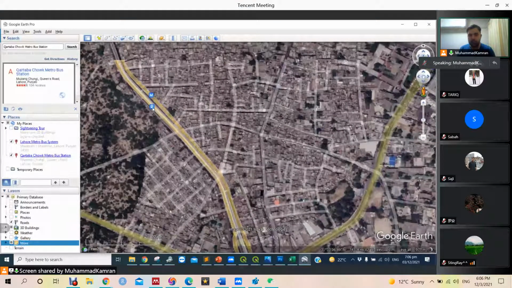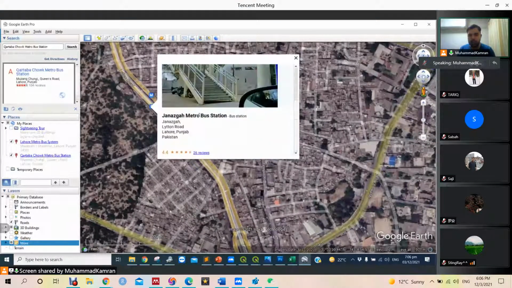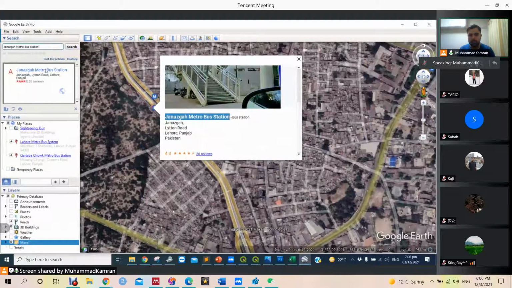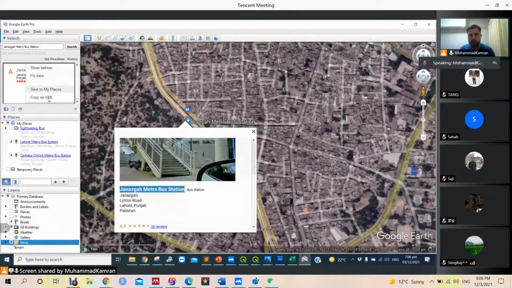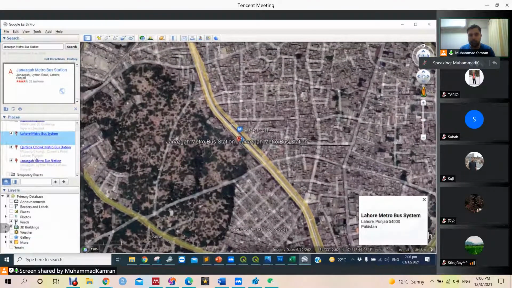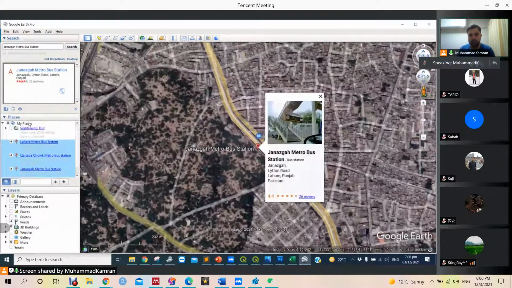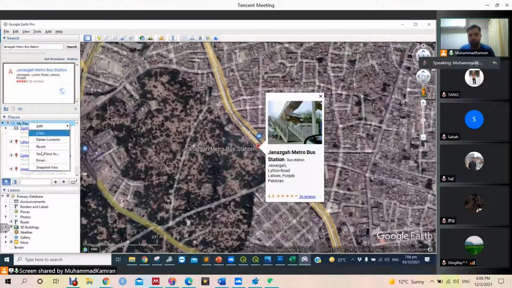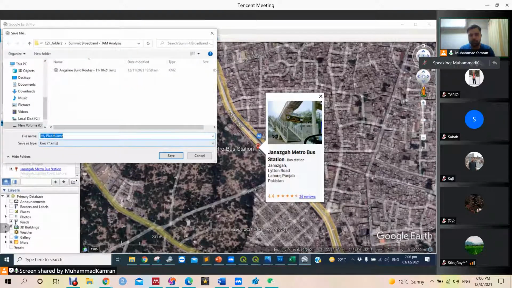Similarly, we can search more stations, and we continue to add them to our places like this. Now we have these 3 as my places, and now let's save places as metro stations. Metro stations, this folder.